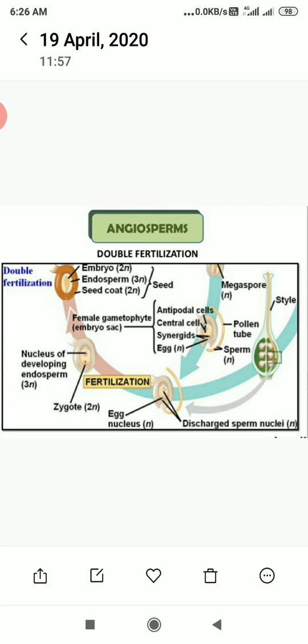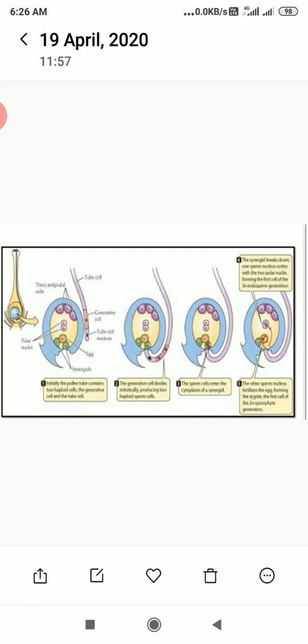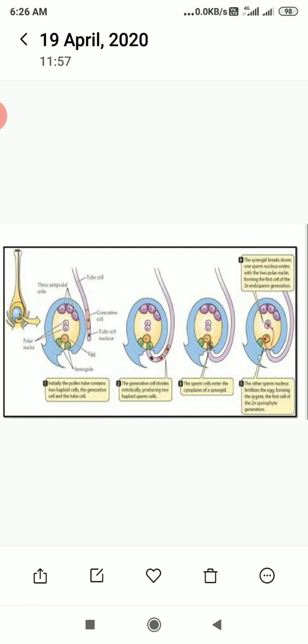The zygote develops into an embryo with one or two cotyledons, and the PEN develops into the endosperm, which provides nourishment to the developing embryo. The synergids and antipodals degenerate after fertilization. During these events, the ovule develops into the seed and the ovary develops into the fruit.